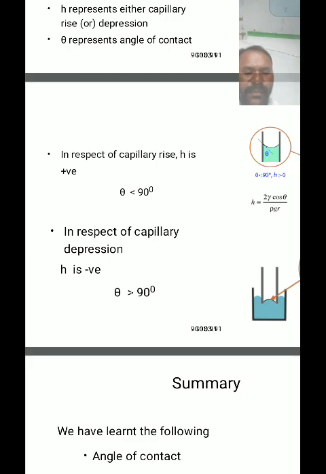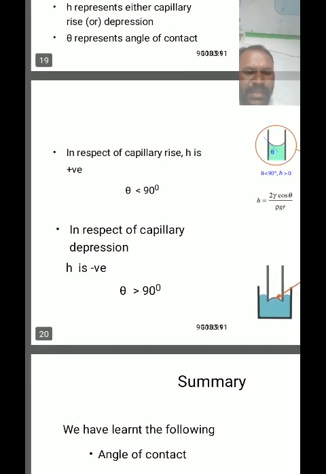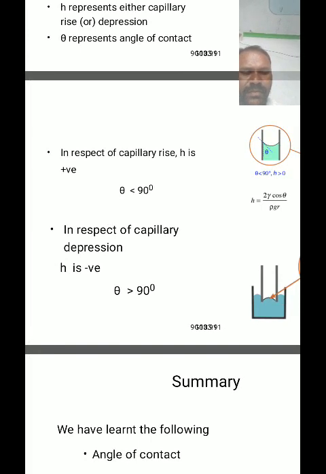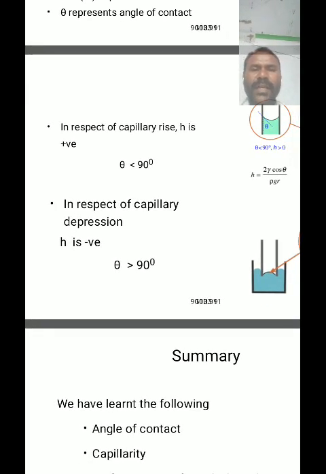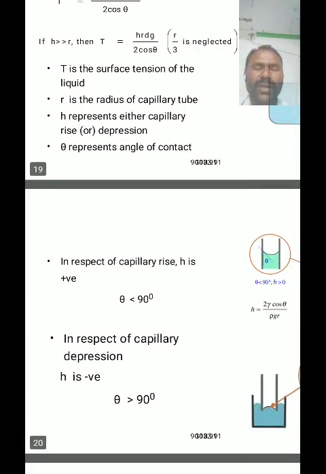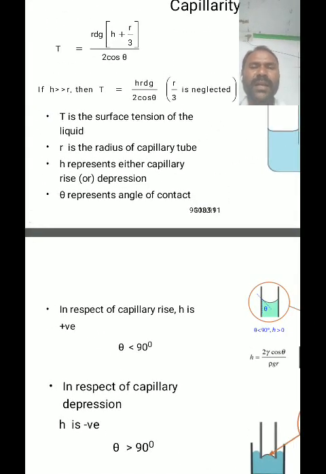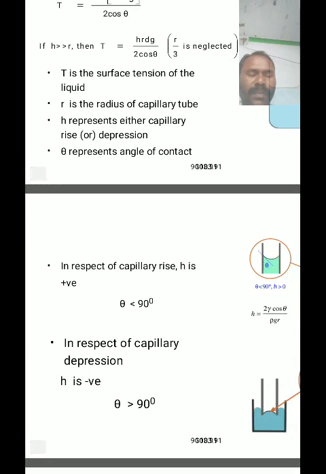And for pure water, the angle of contact is 0 degrees, so cos 0 is equal to 1. Then the equation becomes T equal to h r d g all divided by 2. This is the formula for surface tension based on capillarity. Using this formula, the surface tension T is calculated.